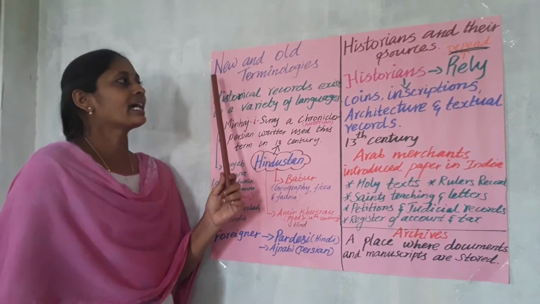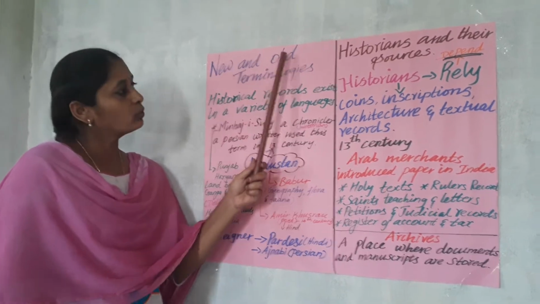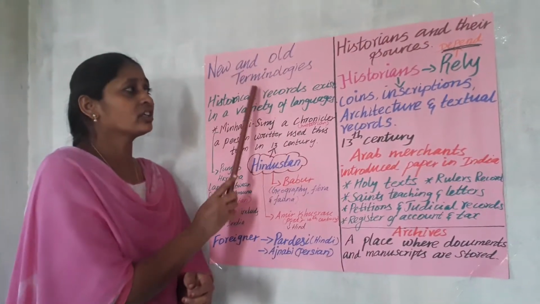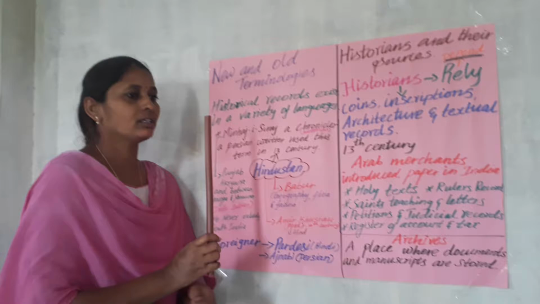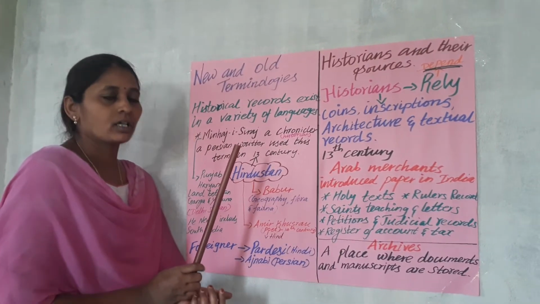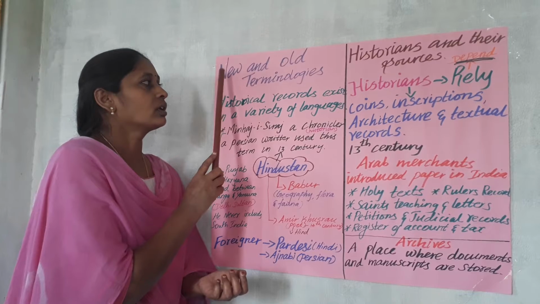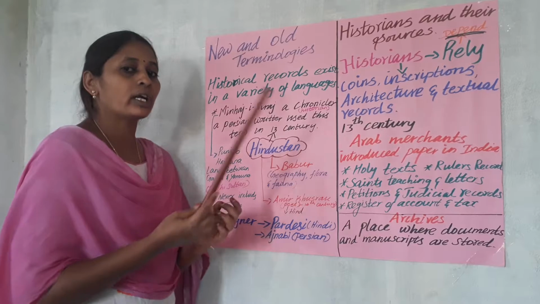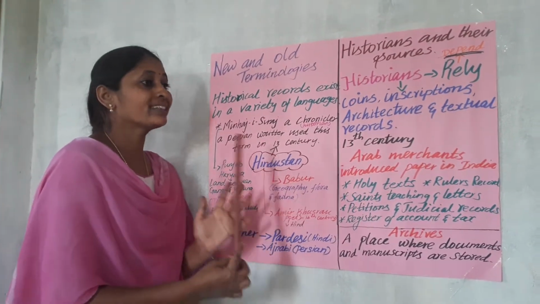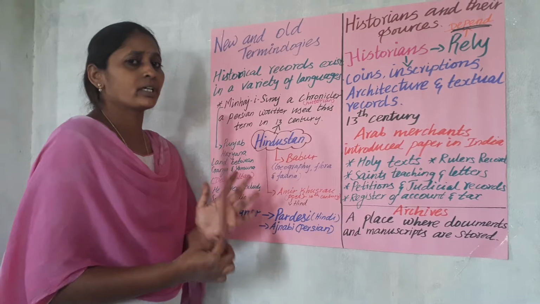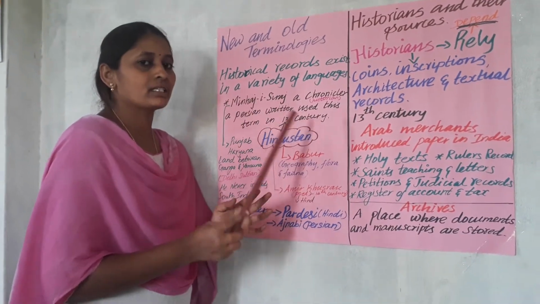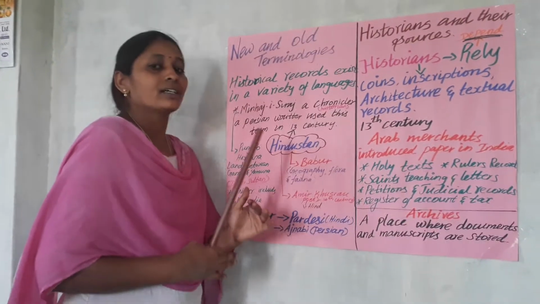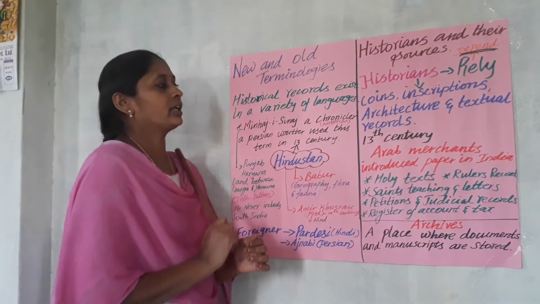We are going to start discussing new and old terminology. So what do you mean by terminology? Have you heard this word, terminology? Terminology is nothing but language. So, new language and old language. What happened to the old language and what happened to the new language during this 1000-year period? What does the 1000-year period mean? The year 750 CE to 1750 CE. So up to this period, what things changed in the language, that we are going to discuss now.